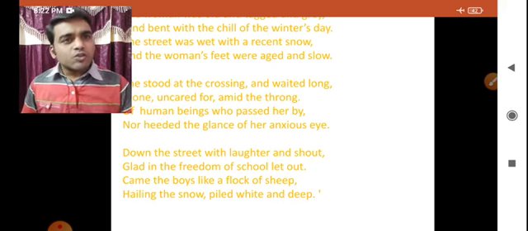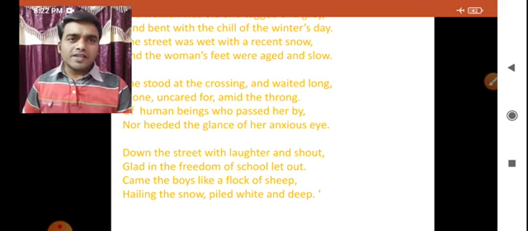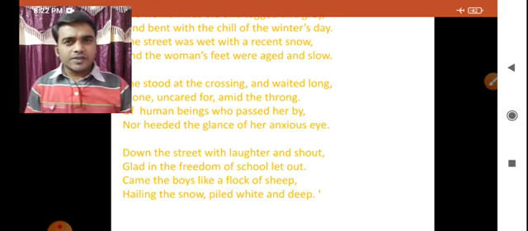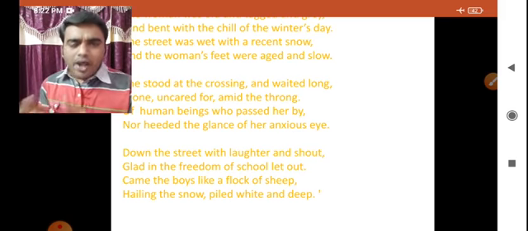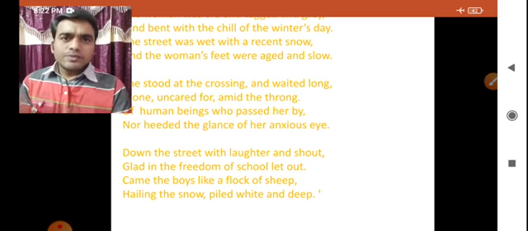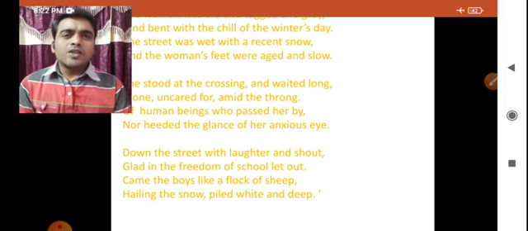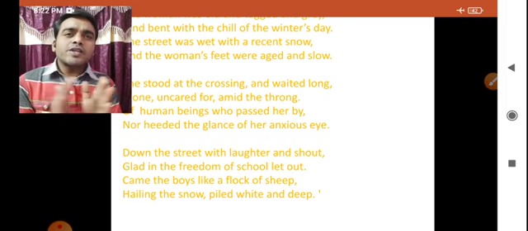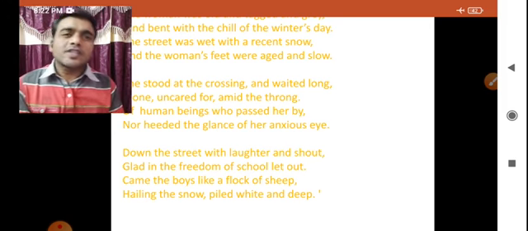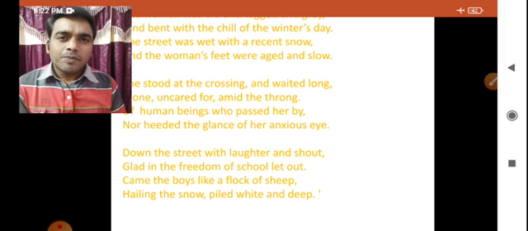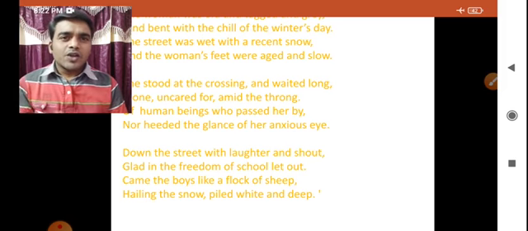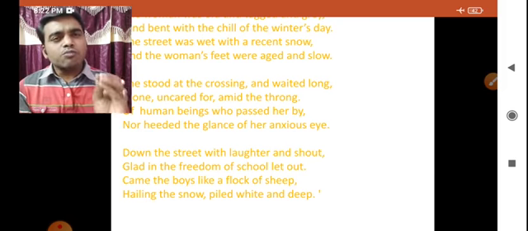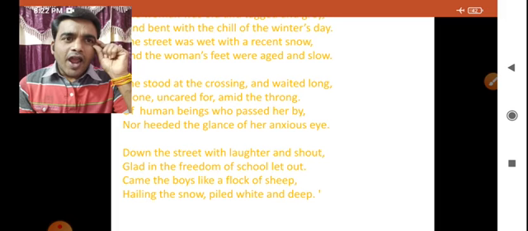Of human beings who passed her by, nor heeded the glance of her anxious eyes. Look at that. The people who went close by that woman, nobody cared about that woman, nor heeded. Heeded in the sense, nobody showed attention. Nobody looked at this lady in a helping nature, nor heeded the glance of her anxious eyes. Nobody observed her anxious eyes.